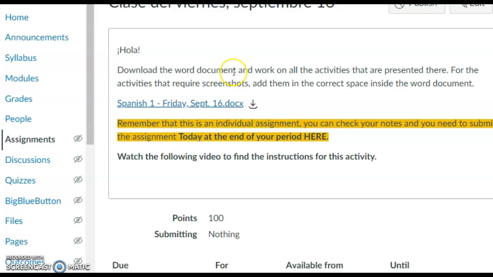And at the end of the period, you are going to submit your Word document with all the answers, with all the screenshots there, here in this place, okay? And even if you don't finish, submit what you did. The most important is that you work during the whole time of the period. So when you go here, remember also that this is an individual assignment. You can check your notes. You need to submit the assignment today at the end of your period.